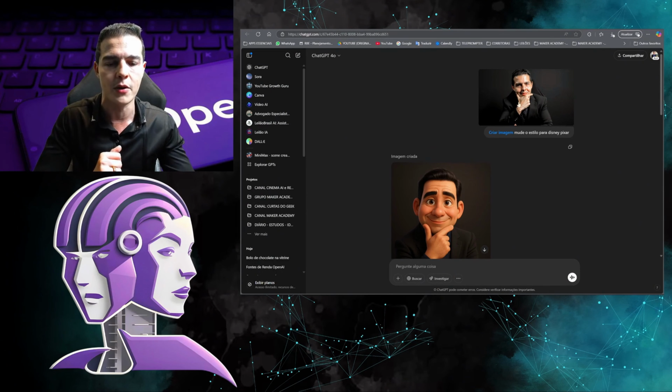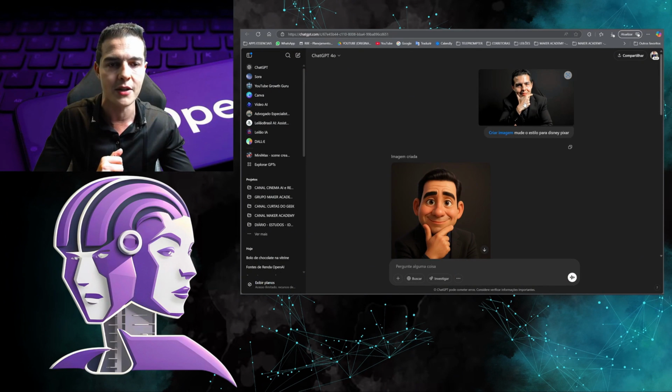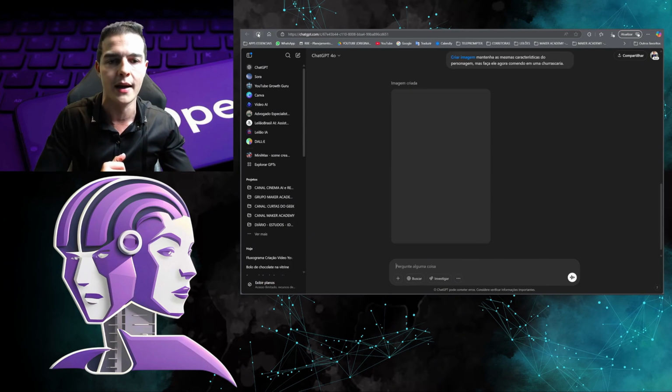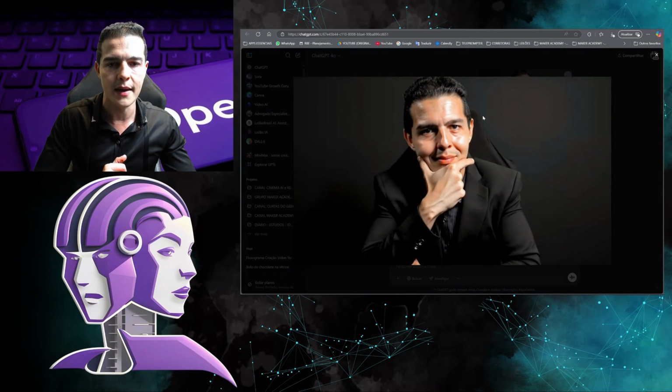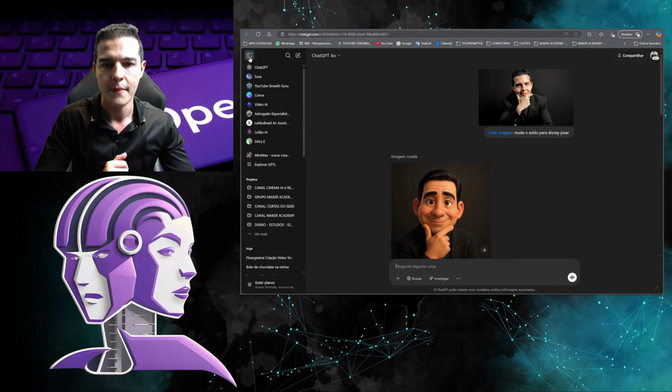You can send your image and put, look, create a Disney Pixar style image. It took the same position as my hand. Let me refresh this here, all right? To open. So look how interesting. It took my clothes and it took the position of my hand. If you take here the same clothes, the same position, look, how interesting.